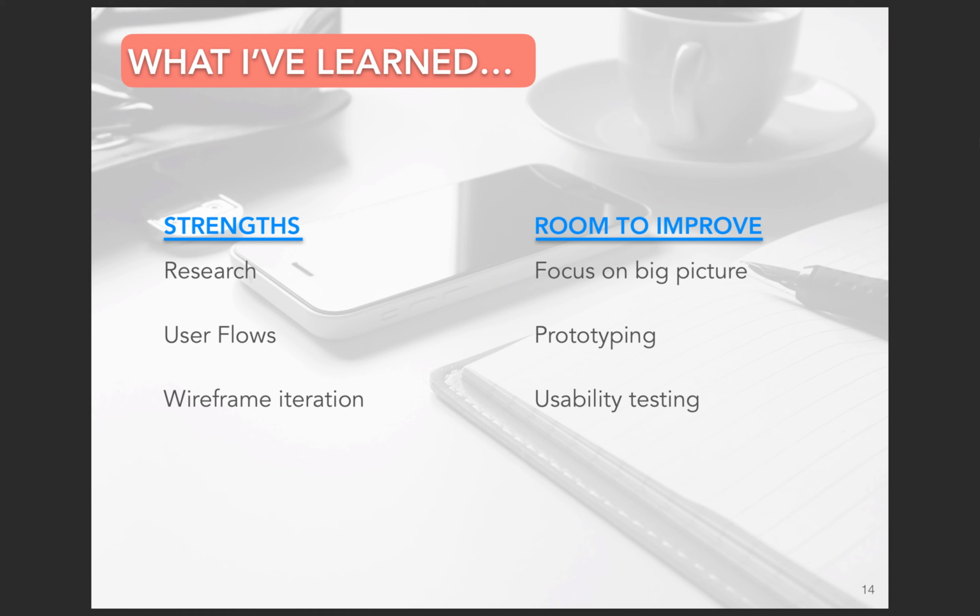Overall, I've learned about the basic process of UX design. My strengths are based on my current skill set and my experience. I feel pretty comfortable with user research, user flows, and wireframe iteration.